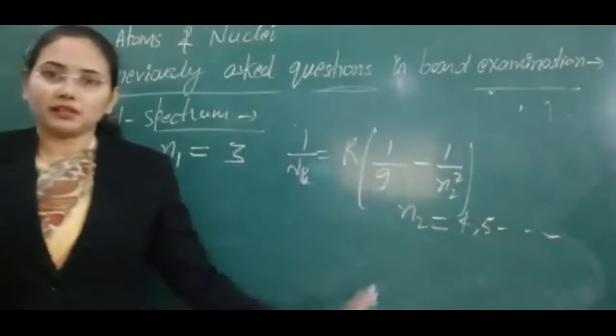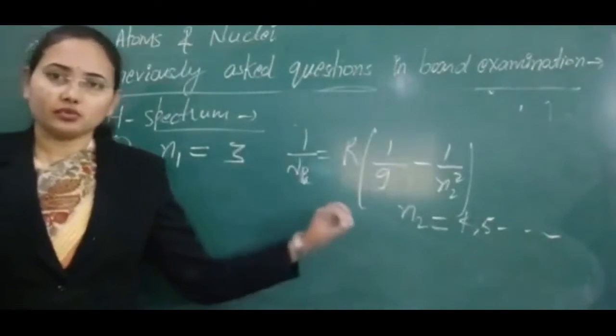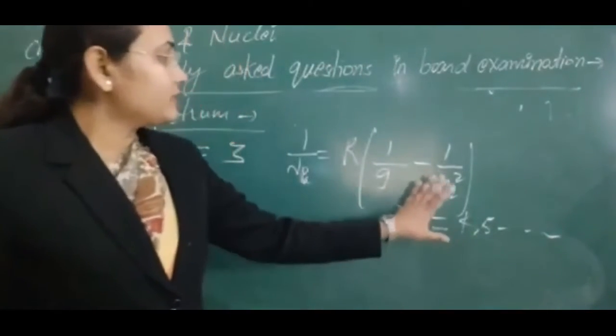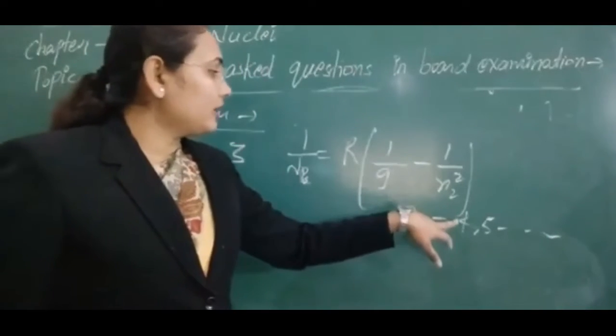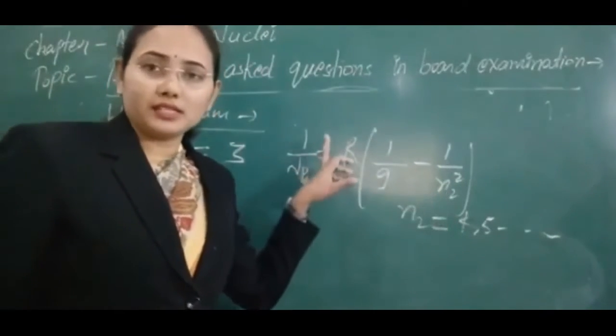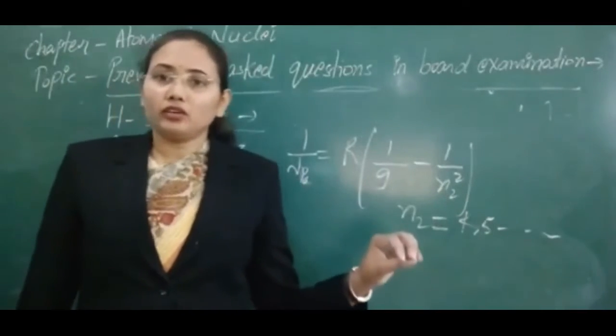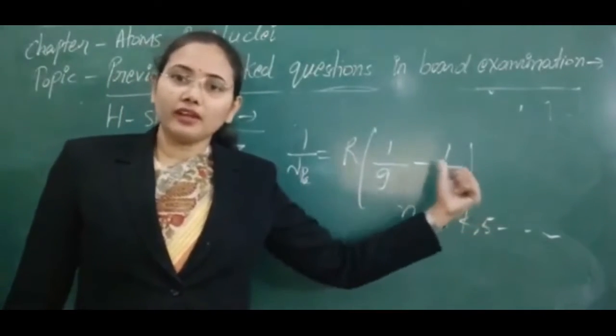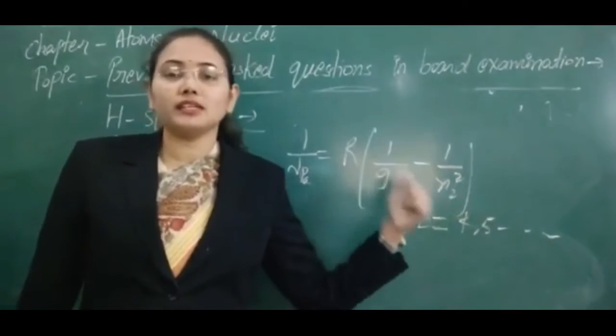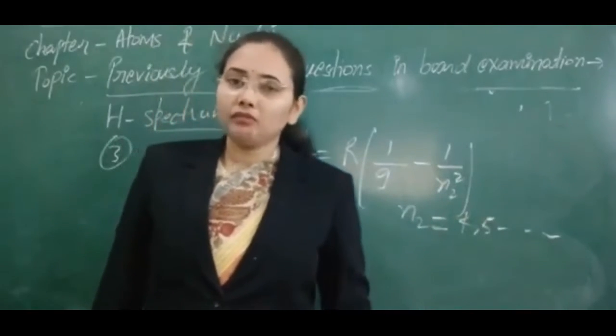Here I am taking emission spectra only, as I just told you. If an electron is making transition from n equal to 4 to 3 state, we will get maximum wavelength, and if it is making transition from infinite to n equal to 3 state, then we will get minimum wavelength.